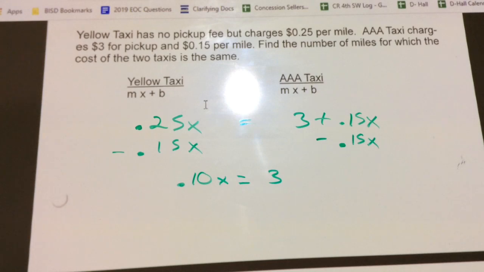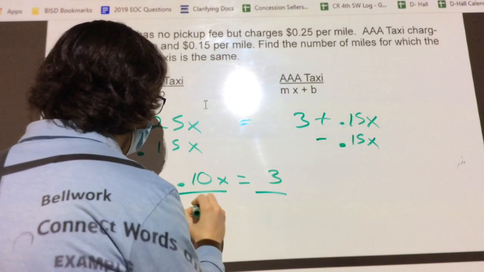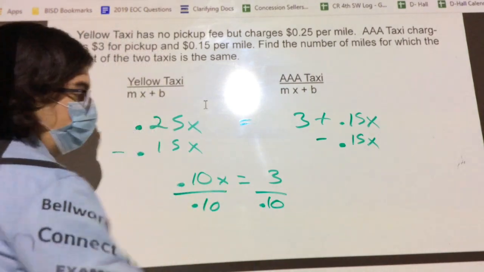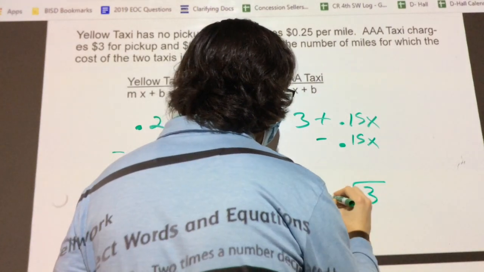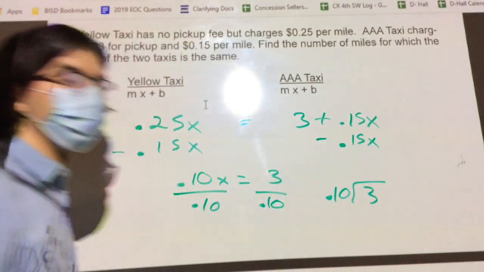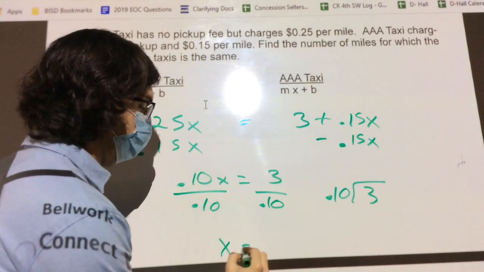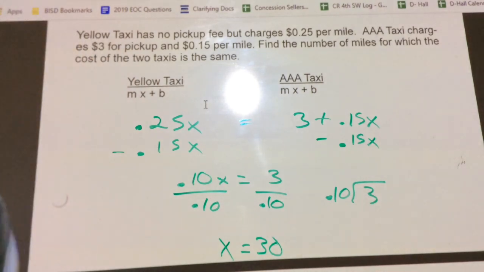Now, this isn't my answer, obviously, because that's just chaotic. What do I need to do to get to the final answer? Divide by 0.10. Yep, divide both sides by 0.1 or 0.10, however you want to say it. So I'm going to have 3 divided by 0.10. Well, you guys have a calculator. Can anybody tell me what 3 divided by 0.1 is, Josh? 30. So after 30 miles, we're going to be at the same price.